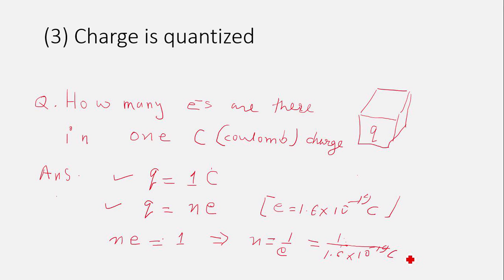After solving this, we get 6.25 into 10 to the power 18. So 6.25 into 10 to the power 18 electrons make a charge of 1 coulomb. Okay. This is quantization of charge.